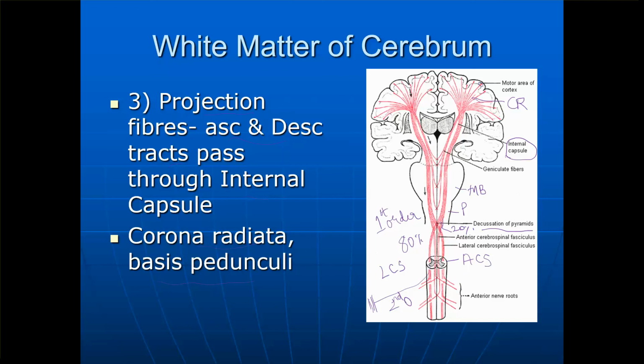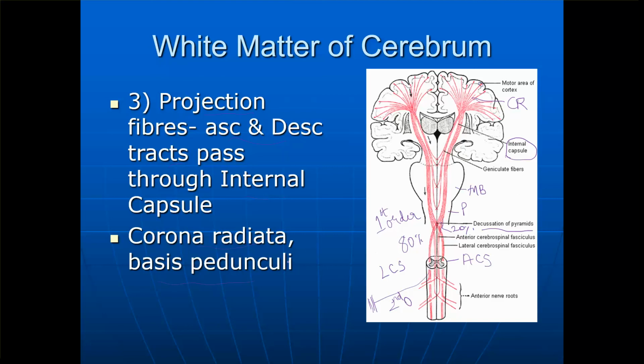Then at the level of the spinal cord they will cross, and the second order neuron starts from the ventral horn cells and goes to the muscle. So finally all the fibers of the pyramidal tract will cross before reaching the target. That's why it's called crossed fibers.